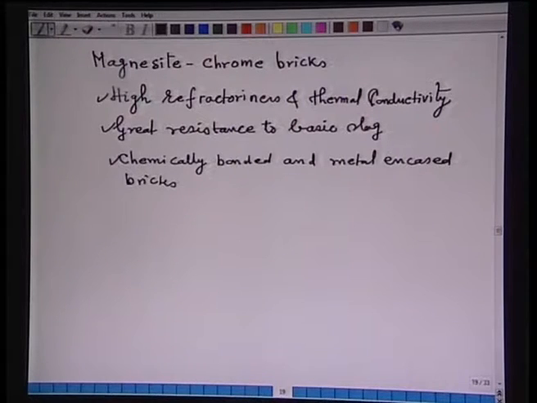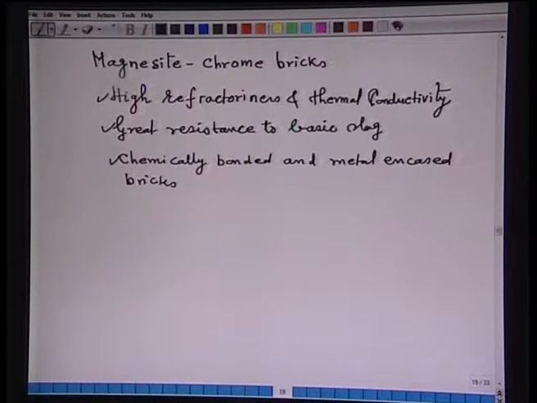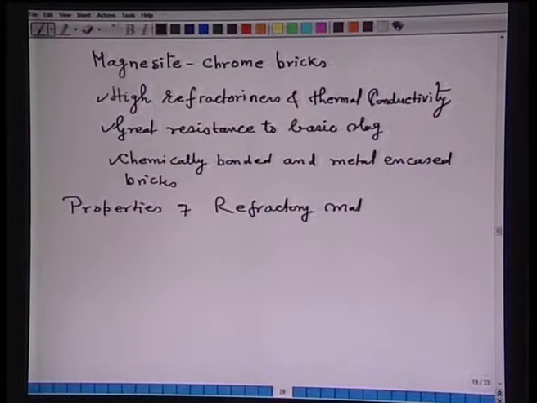Now, let us see, as I have repeatedly noted, refractoriness, spalling, resistance to chemical attack. What are the properties of the refractory material? So, let us understand a little bit about the properties of refractory materials. First important property is refractoriness, or fusion point.